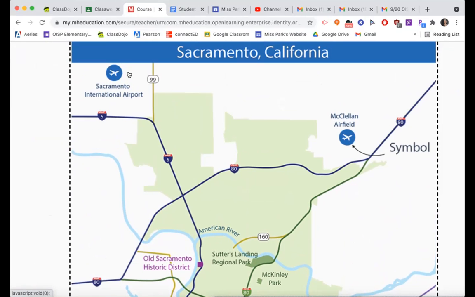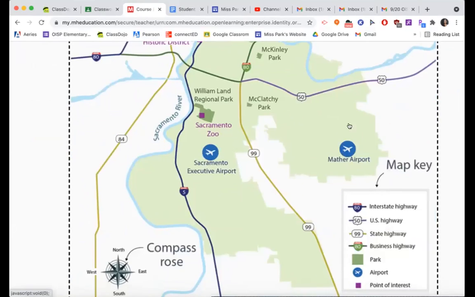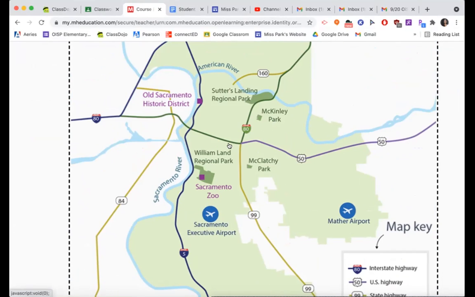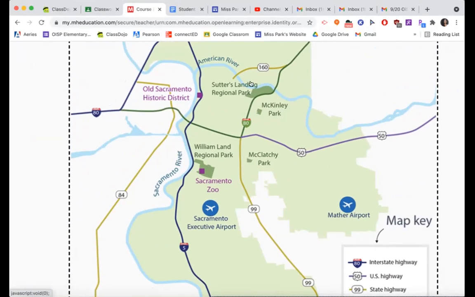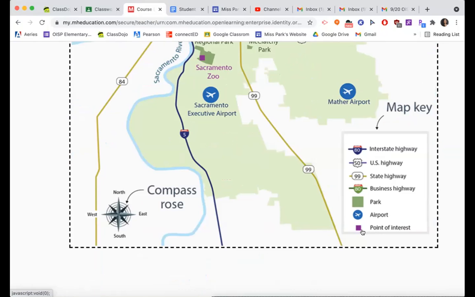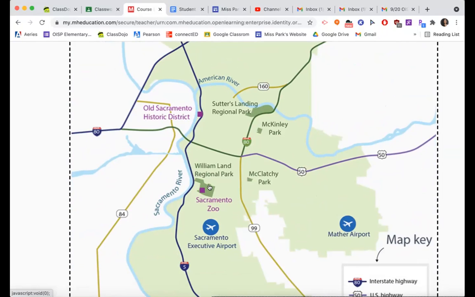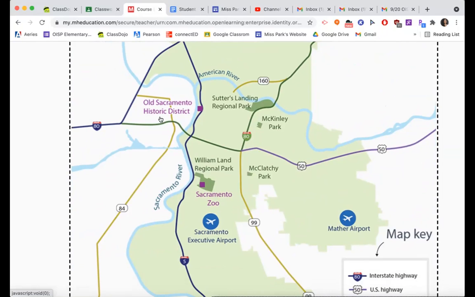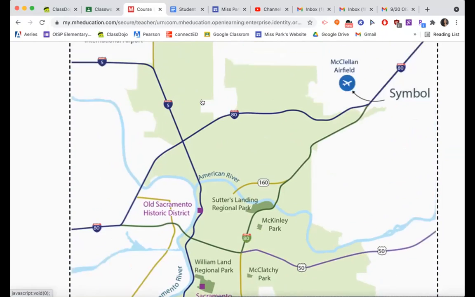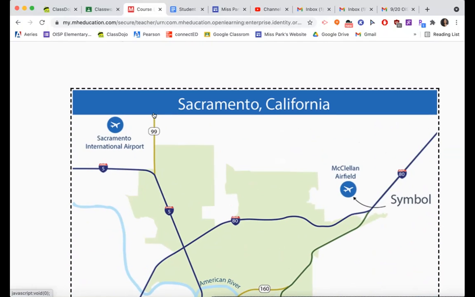We have the Sacramento International Airport here. We have the McClellan Airfield. We have the Mather Airport, and then we have the Sacramento Executive Airport. So there's 4 airports. We've got some dark green spots that are going to be parks. We have the Sutter's Landing Regional Park, the McKinley, the McClatchy, and the William Land Regional Park. Points of interest are important points that people might want to know about. Like maybe if you visit Sacramento, you might want to go to the zoo or the Old Sacramento Historic District. So this map key and its symbols help you find certain places you might want to go to.